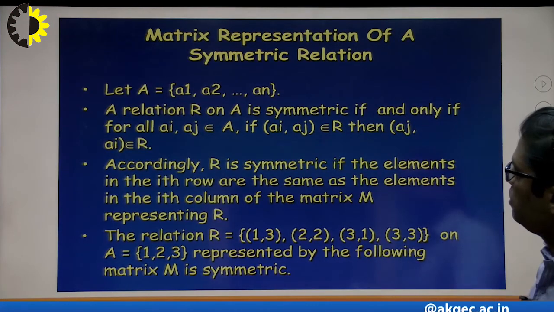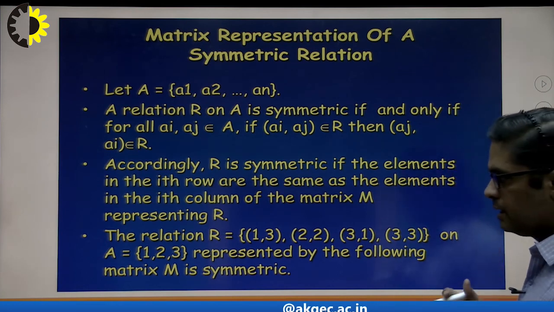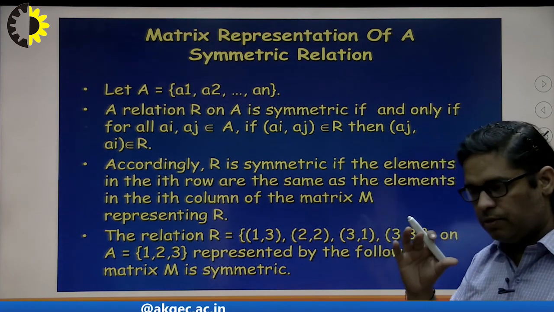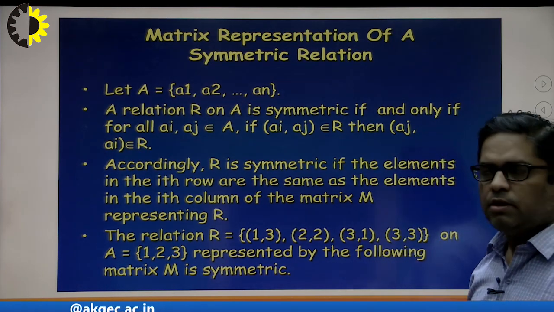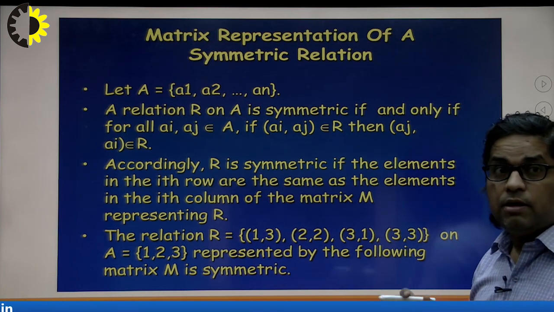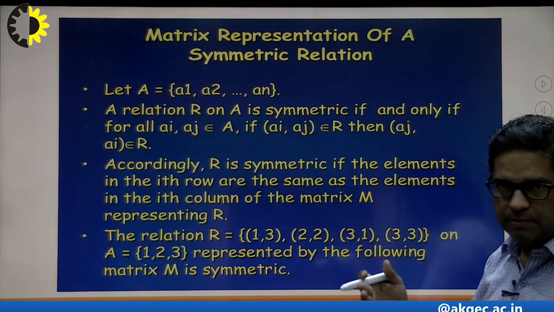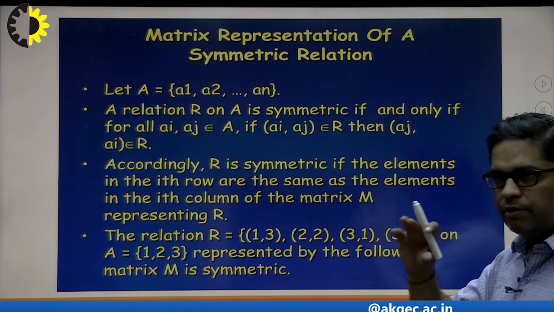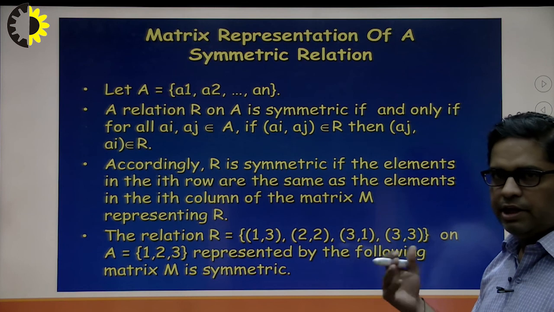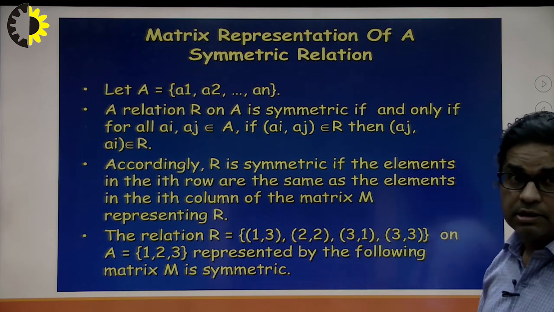Now the matrix representation of a symmetric relation. As I already told, for identifying whether a particular matrix is symmetric or not, we can say just by seeing the matrix. If I apply the transpose on the matrix, and after transformation the matrix is the same, A and A transpose are the same, then we can say that the matrix is a symmetric matrix and the relation is a symmetric relationship.